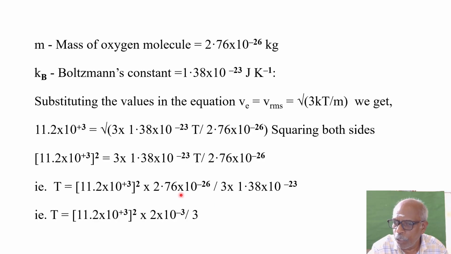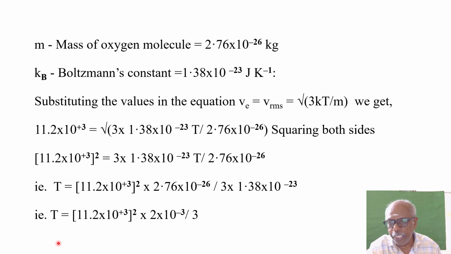So if it is 1.4, it is 2.8. Then when you strike off both, you will get 2. So 11.2 into 10 power plus 3 the whole square into 2 into 10 power minus 3 divided by 3. Why this 10 power minus 3, sir? This is 10 power minus 23 in the denominator. When it moves up, it will become 10 power plus 23. Already you have 10 power minus 26 here. So you will get 10 power minus 3.